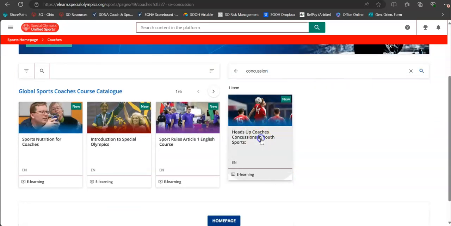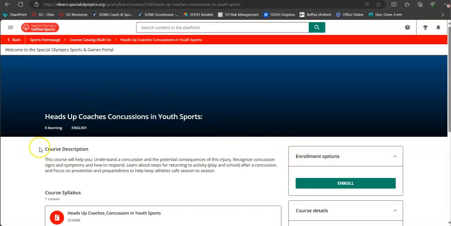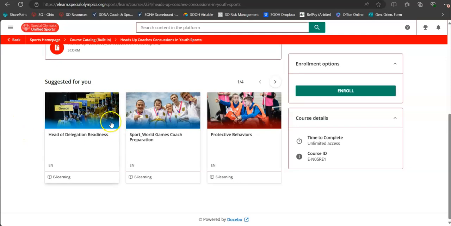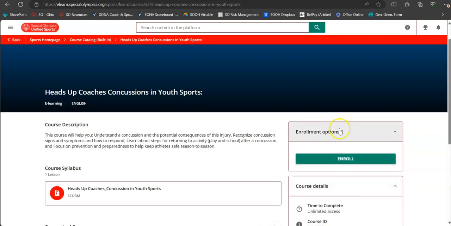So now let's go into one of these courses and take a look. We won't go through the whole course, but we'll just look at how we get in and what we do here. It gives you a description. It tells you, hey, you might want to do some of these courses too. Notice how protected behaviors pops up. You have unlimited access to it to complete it, and here are your enrollment options.